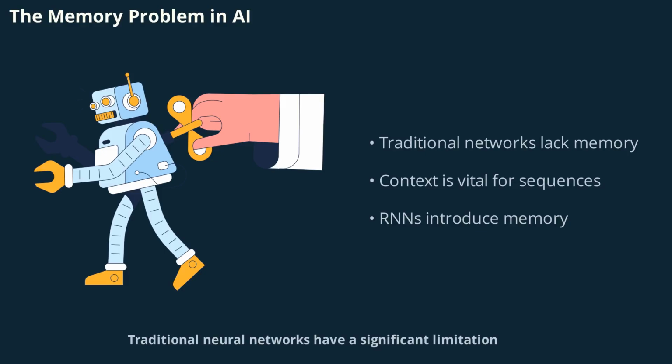Traditional neural networks have a significant limitation. They treat each input as if it were independent, with no memory of what came before. This approach works well for static data like images, but it fails when dealing with sequences such as speech, text, or time series where context is crucial. Imagine reading a book and forgetting each sentence as soon as you move to the next. That's the challenge AI faces without memory. Recurrent neural networks, or RNNs, address this by introducing memory, allowing information from previous steps to influence the current one. This breakthrough enables AI to understand context and process sequences more naturally.